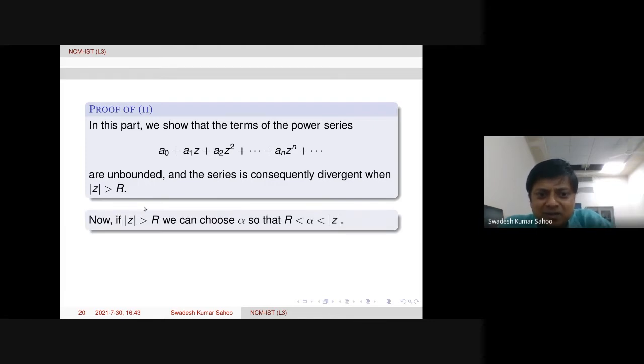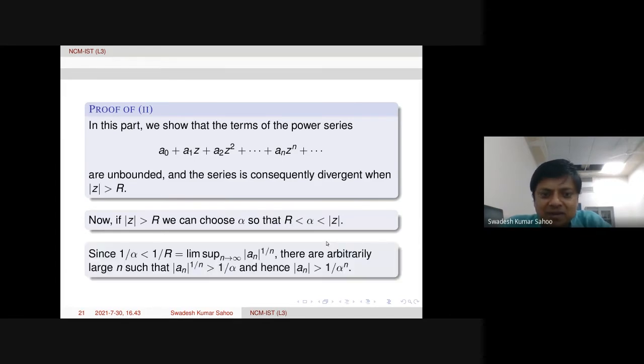In the same way of construction, we choose some alpha in between. That means mod z is bigger than alpha, but alpha is bigger than r. Then 1 over alpha will be less than 1 over r. But 1 over r is the limit supremum of absolute value of a_n power 1 by n, by the definition of the construction of 1 over r.